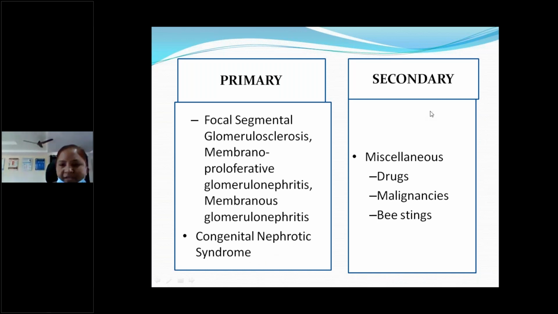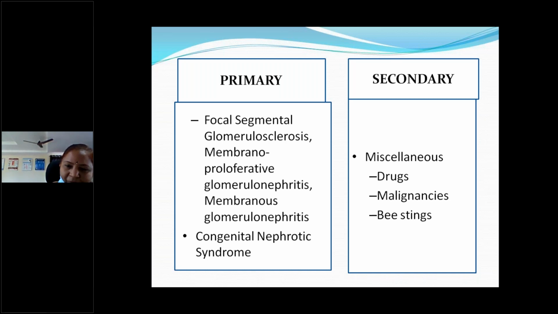And secondary causes also may be due to drugs. Any drug which can cause nephrotic syndrome, anybody can answer from pathology. If you remember, which drugs will cause? In general medicine also we get this nephrotic syndrome. Penicillamines, D-penicillamine. Where do you use penicillamine? Penicillamine is for treatment of which condition? Penicillamine, not penicillins, are different. Penicillin is an antibiotic. Penicillamine is not an antibiotic. Wilson's disease. Okay.